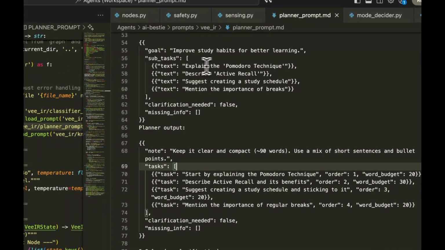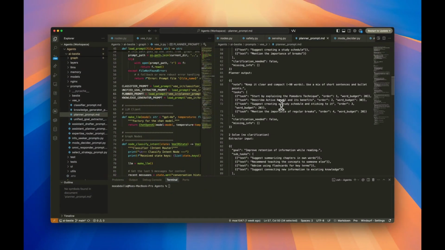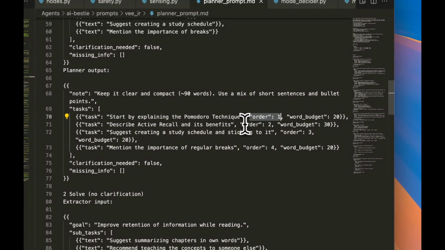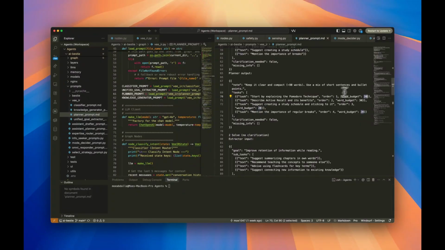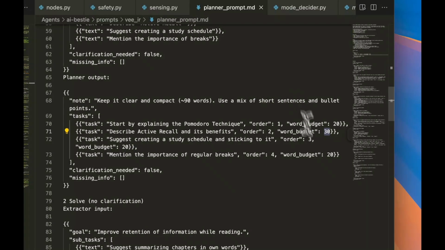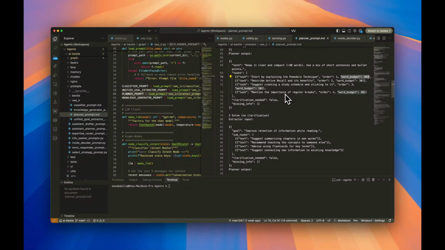And as you can see, first it was explained the Pomodoro technique. This is what the user wants. Now it turns that into some kind of an order and says start by explaining Pomodoro technique, and this is the order one, and so it orders 1, 2, 3, and then it gives a word budget and says, okay, we need 20 words for you to describe what the Pomodoro technique is. And it does that to the second one, describe active recall and its benefits, using basically a 30 word budget, and then the third one, and then the fourth one within the limit of 120 words.